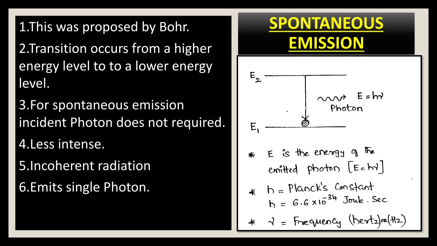When the atoms come to energy level E1, a photon having energy equal to h nu will be emitted. Here E is the energy of the emitted photon. E is equal to h nu, where h is Planck's constant. The value of Planck's constant is 6.6 into 10 power minus 34 joule second, and nu is the frequency of the emitted photon. The unit for frequency is hertz.